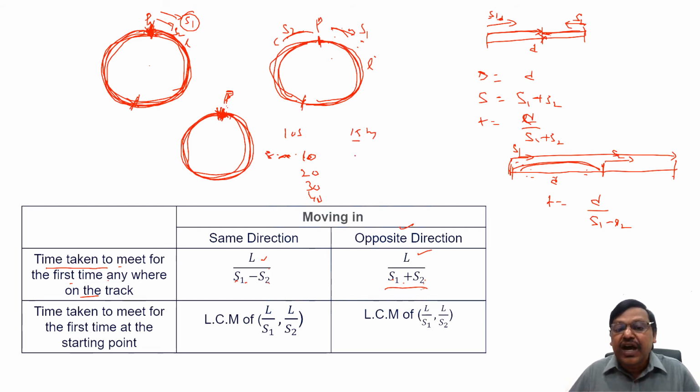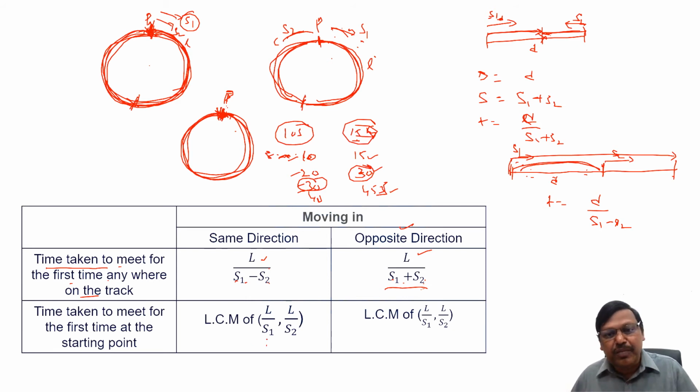What about this guy? After 15 seconds he will come back. After 30 seconds, 15 plus 15, he will come back. After another 15 seconds, 45 seconds he will come back. So the times are 10, 20, 30, 40 for the first, and 15, 30, 45 and so on for the second. Both are there simultaneously after 30 seconds, or not? This 30 is nothing but the least common multiple, the LCM, of 10 and 15. That's why we write the shortcut formula: the time taken to meet for the first time at the starting point, whether in the same direction or opposite direction, is the LCM of the times.